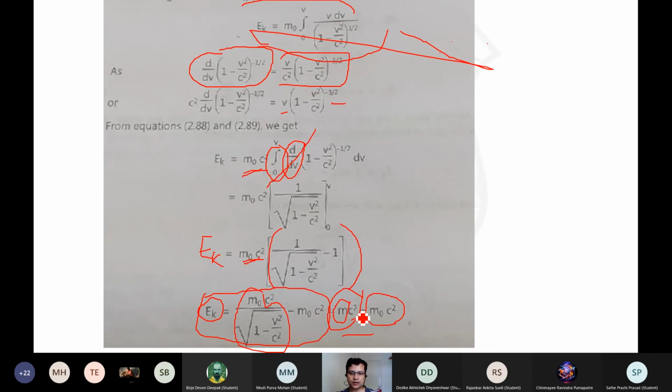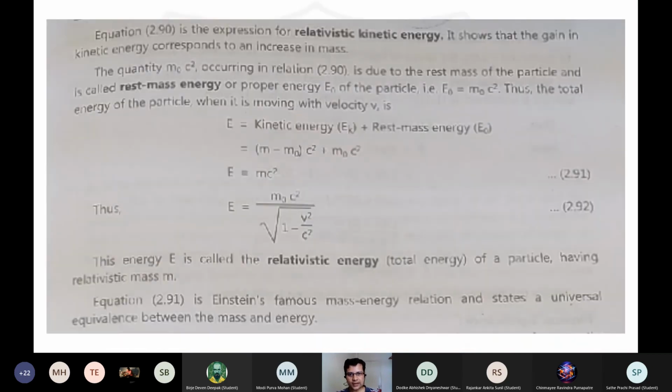You just need to write that total energy expression, which is mc square, and that total energy is expressed as m naught upon the square root of 1 minus v square by c square. If the moving mass has a certain rest mass m naught, then we write m naught c square upon the square root of 1 minus v square by c square. This whole quantity is the total energy of the particle, and m naught c square is, for an elementary particle, always the rest mass energy. So here we get the relativistic kinetic energy relation, expressed in terms of the moving mass or the increase in its mass.